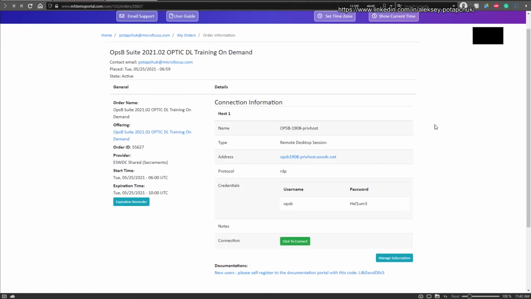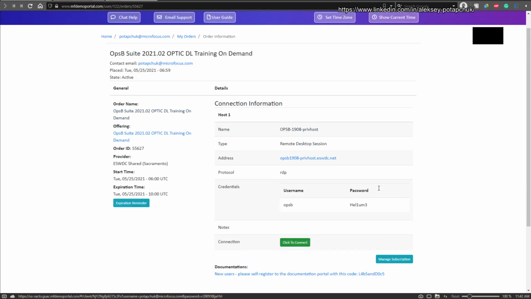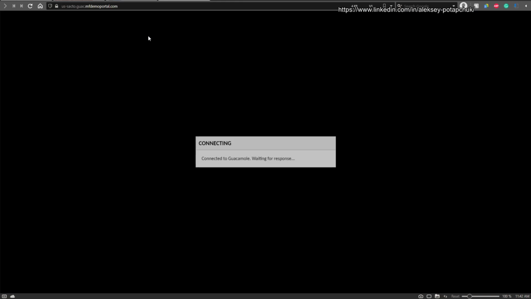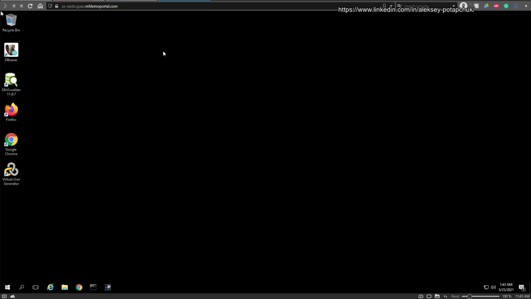And this tab will have a link to documentation once more. And here is how you connect to the environment by clicking this green button. It will open a pop-up based on Guacamole RDP connection through web. So everything is done in your browser. So I must warn you in advance right here. Not all browsers are equal, and some of them do not pass the resolution of your screen in a proper way.